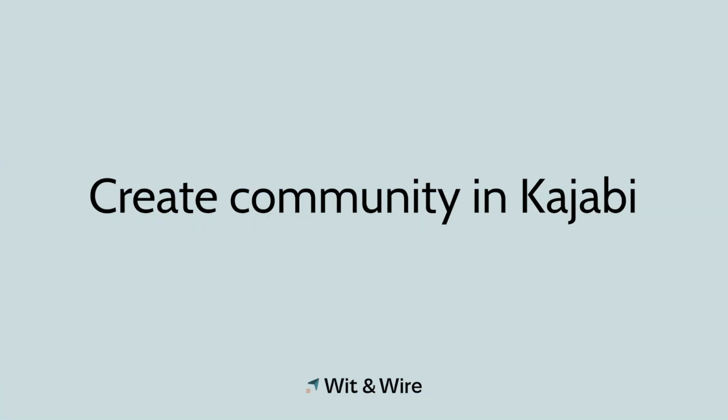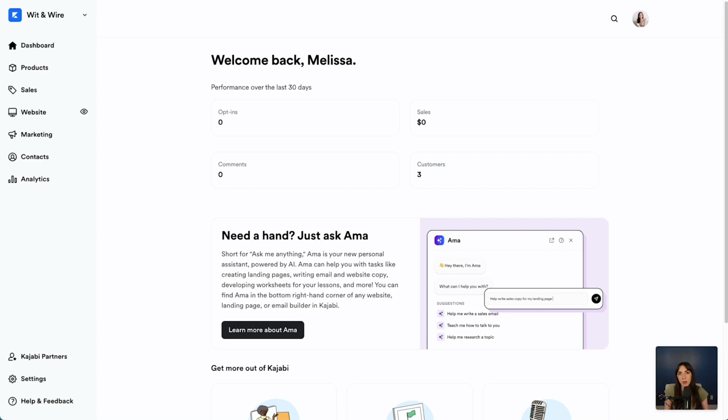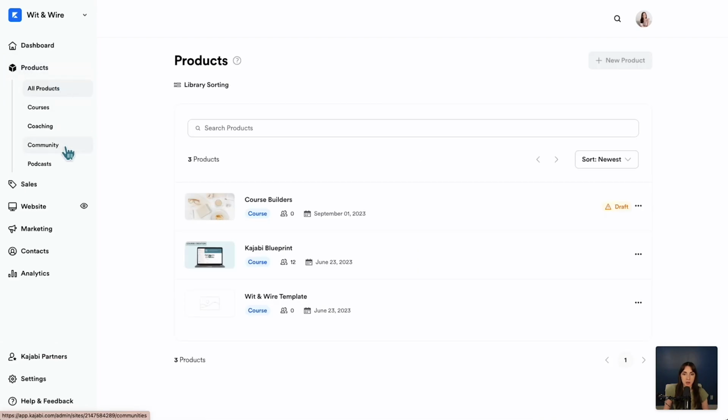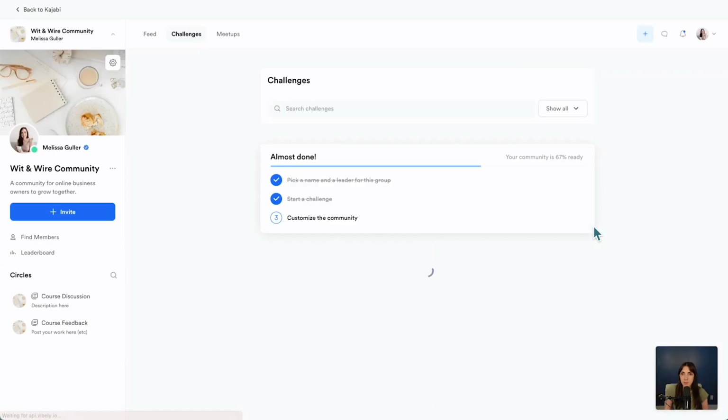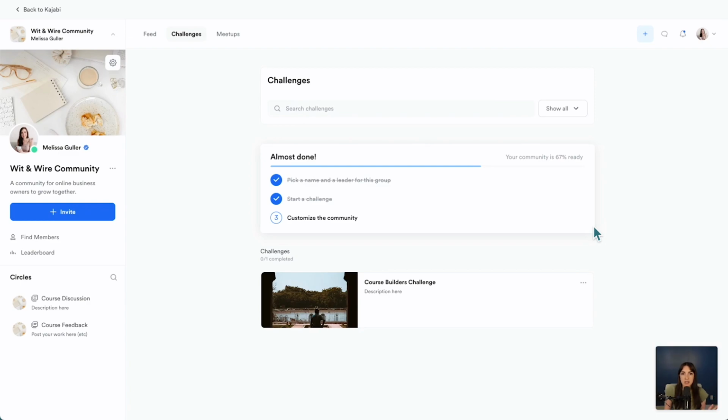You can also create a community in Kajabi. So whether you're selling a membership or you want to have a community component that goes along with your course, what you can do is go to products and add what's called a community. So I have one created, and I'm going to go ahead and click Go to Community to open this up in a new tab. So you can see I've done some customization here.